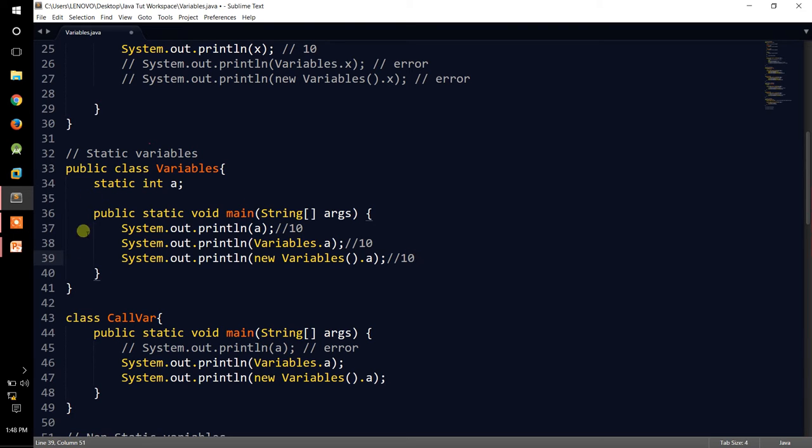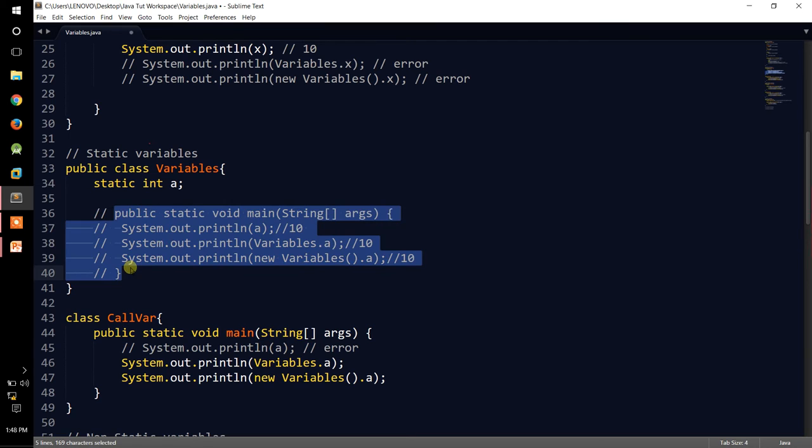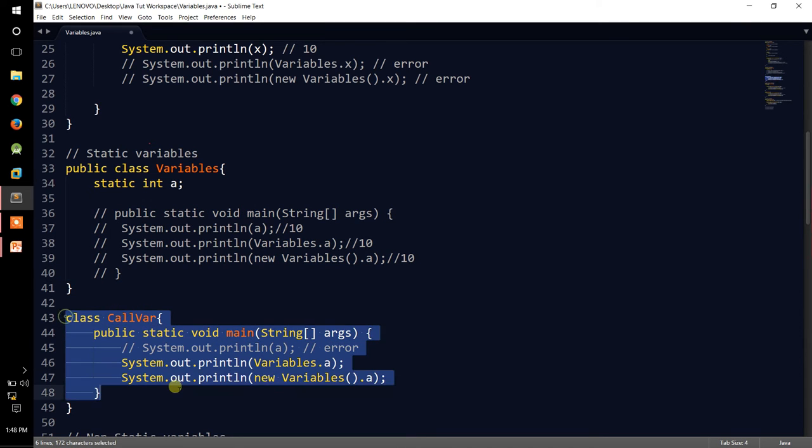In this example I've used just another class called callWar. Inside that, the main method is present and I'm trying to call it. Obviously the direct way of calling won't be accessible, because a is not present inside this class. I can call it by the class name or the object name.